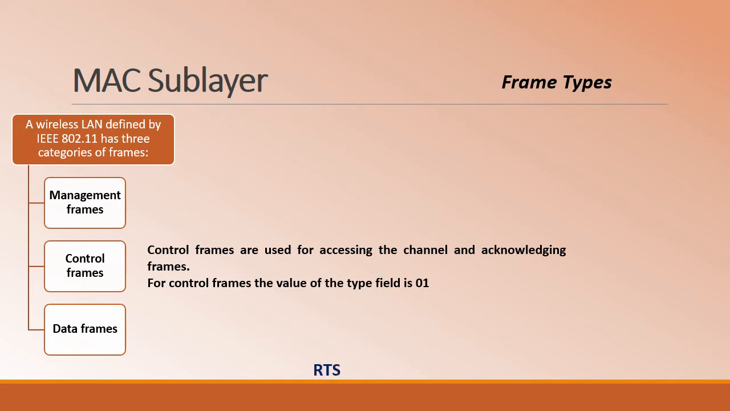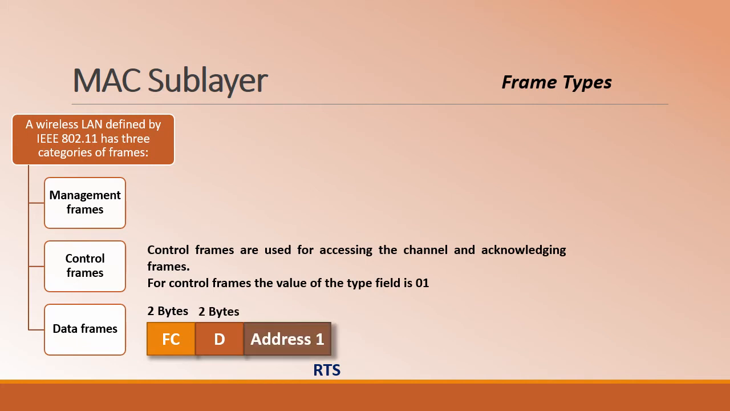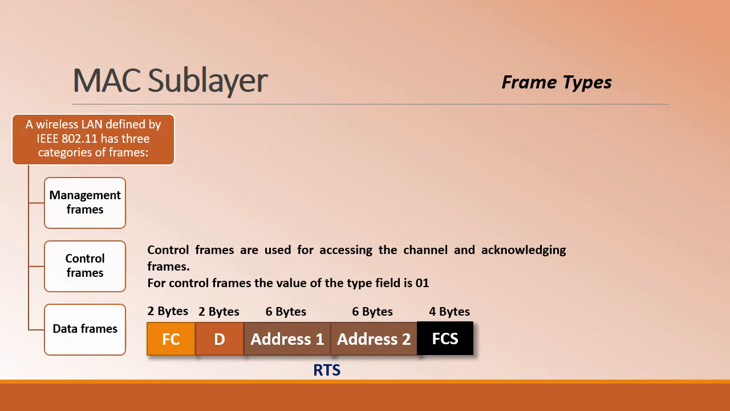We'll consider the 2 types of basic control frames. One is RTS and the other is CTS. RTS comprises the FC field, that is the frame control field of 2 bytes. It will have the D field, that is the duration field of 2 bytes, address 1 and address 2 of 6 bytes each, and 4 bytes of the FCS. This is the frame format for RTS.